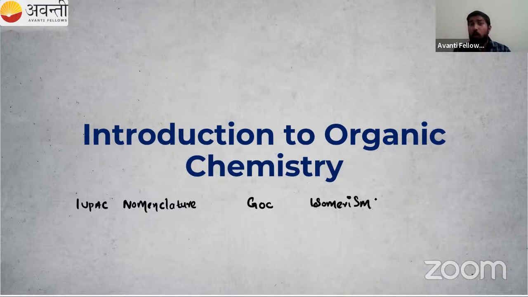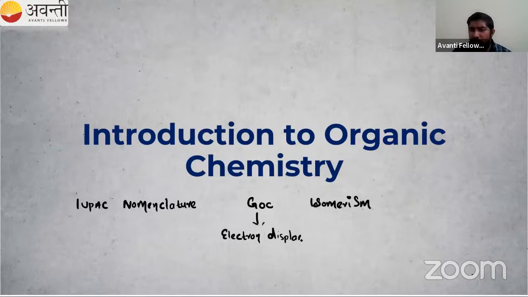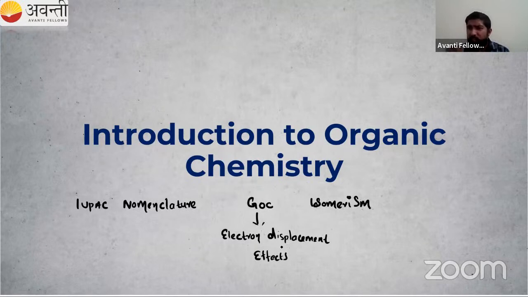Can anyone tell what isomerism is? You have studied isomerism already, right? Then in GOC, there are so many electron displacement effects. You might have heard about that, but we will study these electron displacement effects in detail. There is the inductive effect, the resonance effect. Resonance you have studied somewhat in chemical bonding also. We will study resonance in detail. Then there is hyperconjugation, and there is the electromeric effect.